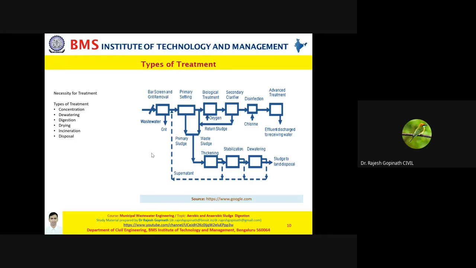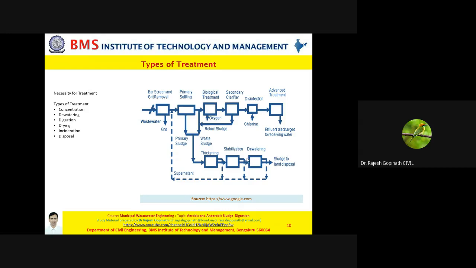Now see, in case you can look at the image, whenever you say thickening, basically the objective is to remove the moisture content of your sludge. The moment you do that, the volume is enormously reduced. Whenever you talk about digestion, that is what we are dealing with today. We are basically talking about stabilization.